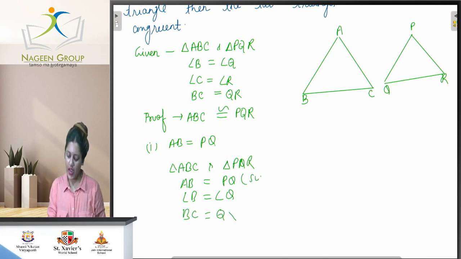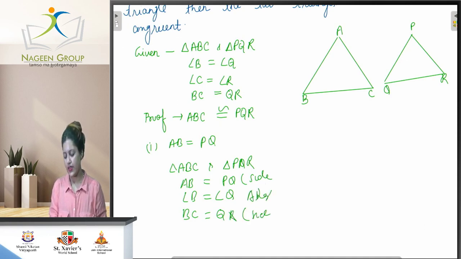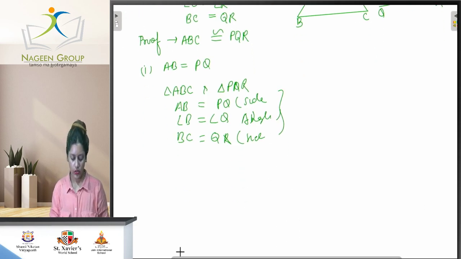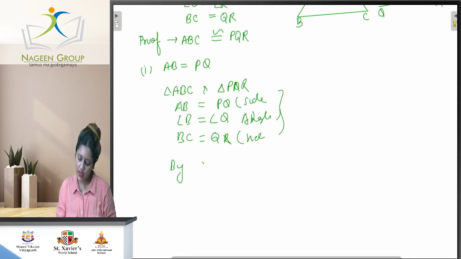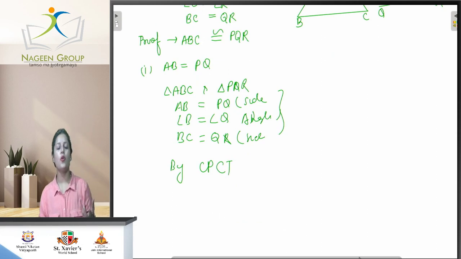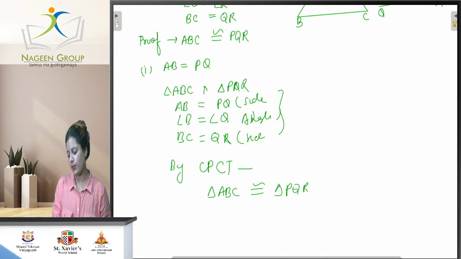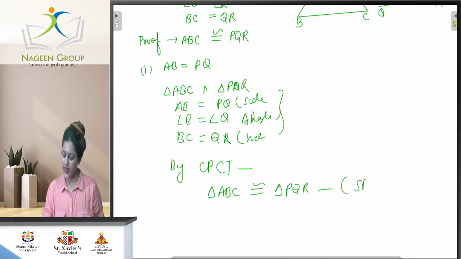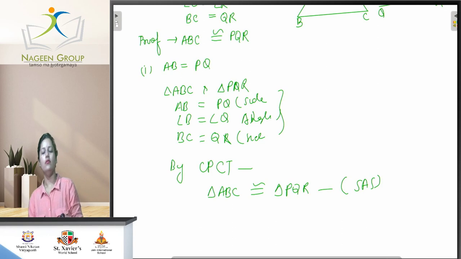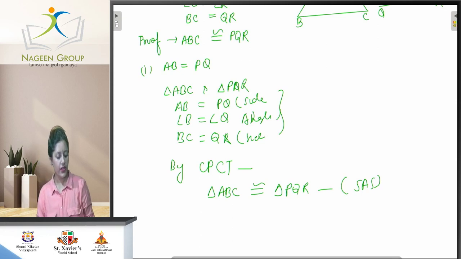That is side angle side. As we have learned earlier, hence proved by CPCT, corresponding parts of congruent triangles, that triangle ABC is congruent to triangle PQR by SAS. But what we study here is ASA. When the triangles are congruent, they can be proved by ASA. Have you understood?